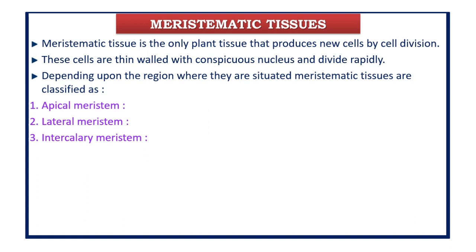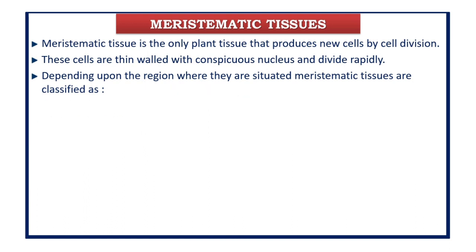New cells produced by meristem are initially like those of the meristem itself, but as they grow and mature, their characteristics slowly change. They become differentiated as components of other tissue. That means initially they are meristematic tissue, slowly they divide and the characteristics change, and then they become a part of other tissue. So first we'll see apical meristem.